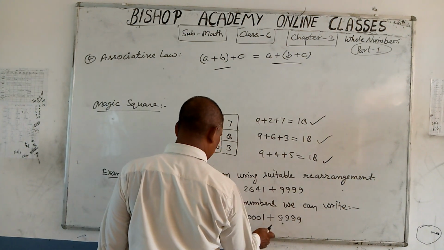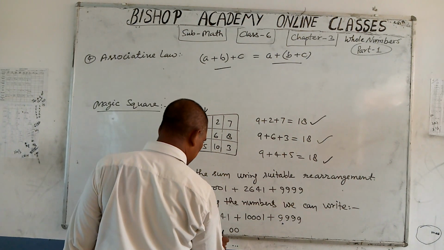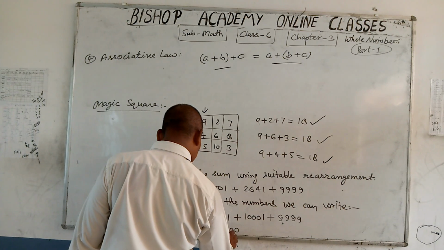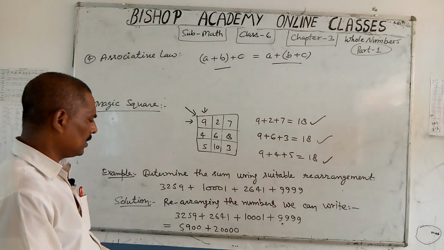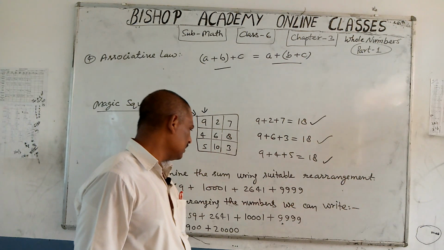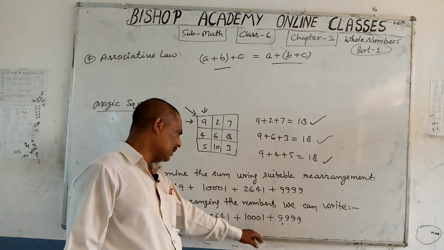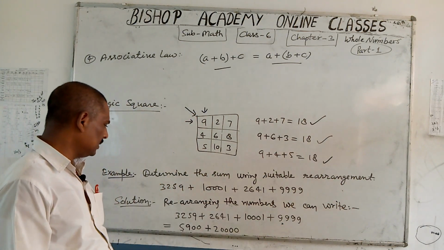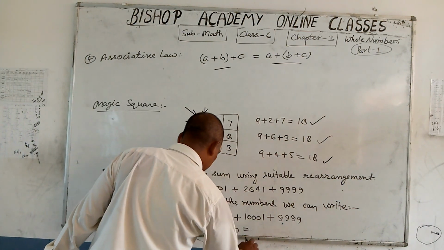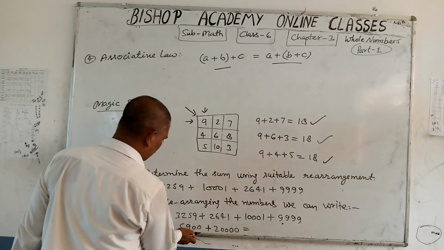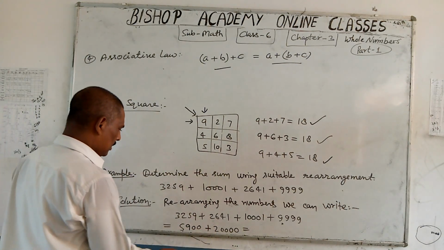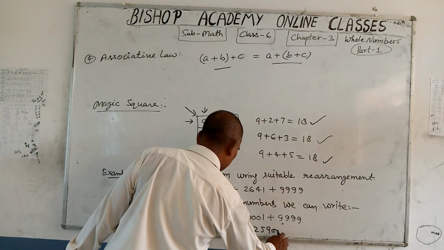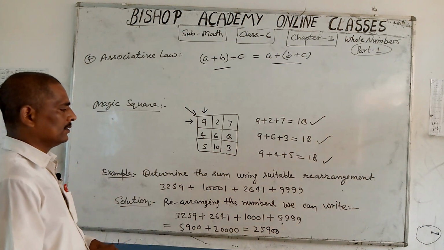So 9,999 plus 10,001 will be 20,000, and the total sum of these numbers is 25,900.